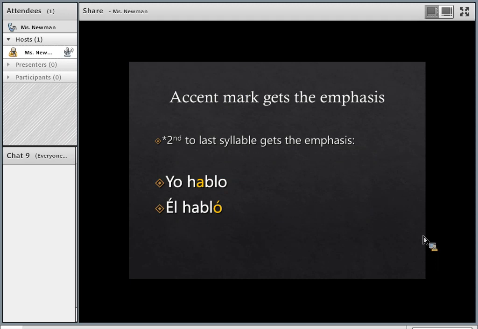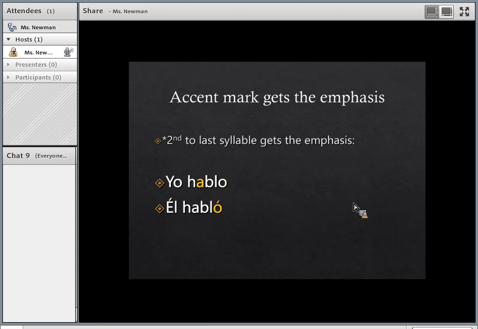Let's talk about the syllable that gets the emphasis for just a moment. Okay. In Spanish, the rule is the second to the last syllable always gets the emphasis. However, if it doesn't fall on that second to last syllable, then it's marked with the accent mark so you know which syllable gets the emphasis.